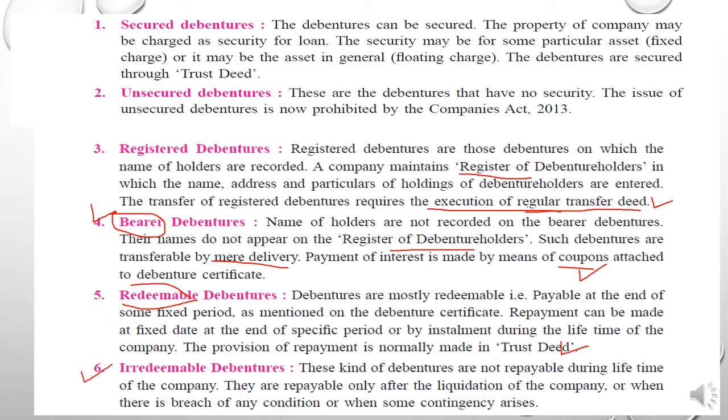Next is irredeemable debenture, which is exactly opposite of the previous one. This kind of debenture is not repayable. So students, only one word is changed here. The redeemable one is payable at the end of some fixed period. It is not payable during the lifetime of the company. Okay, it is paid on the maturity date. They are only payable after the liquidation of the company.